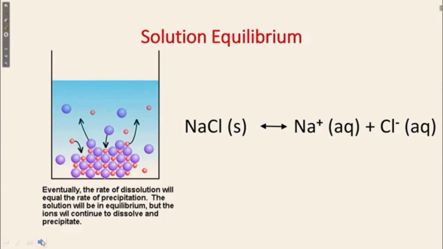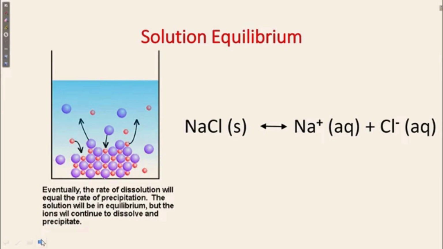Why can we say this? Because aqueous means what? Aqua. Aqueous means aqua, that is water. So when we put this NaCl salt into the water, it will be converted into sodium ion and chloride ion. So eventually the rate of dissociation will equal the rate of precipitation.